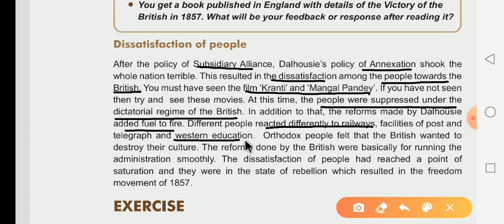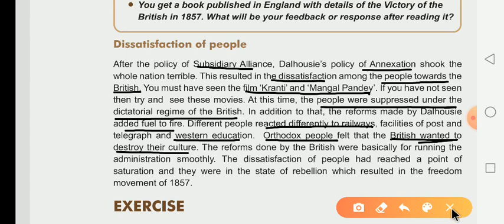Different people gave different opinions and had different thinking. That's why orthodox people, meaning Rudhivadi, Kattarvadi, felt that the British wanted to destroy their culture.